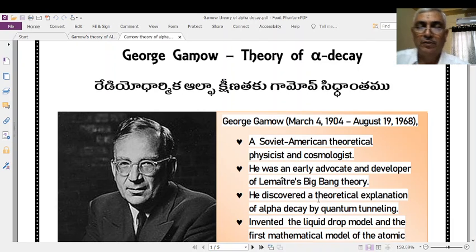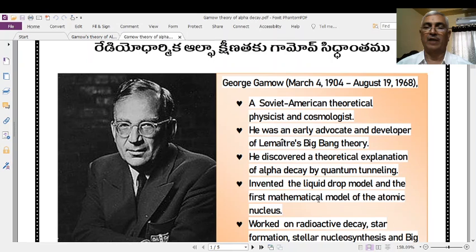First of all, let us talk a few words about Gamow. He is a Soviet-born American scientist. Therefore, he is a Soviet-American theoretical physicist, and of course, his contributions are more in cosmology. That's why he is a cosmologist also.